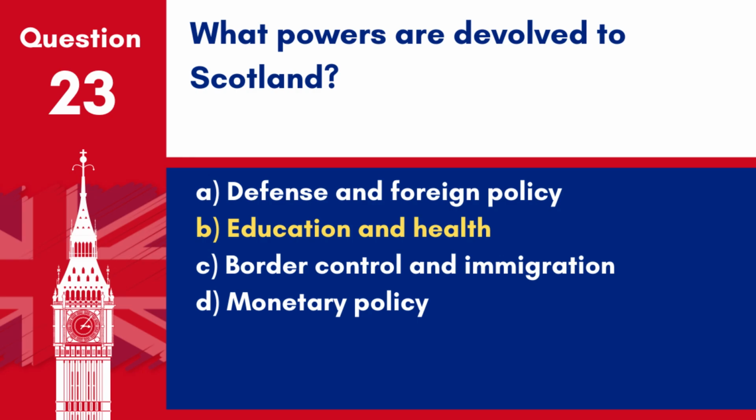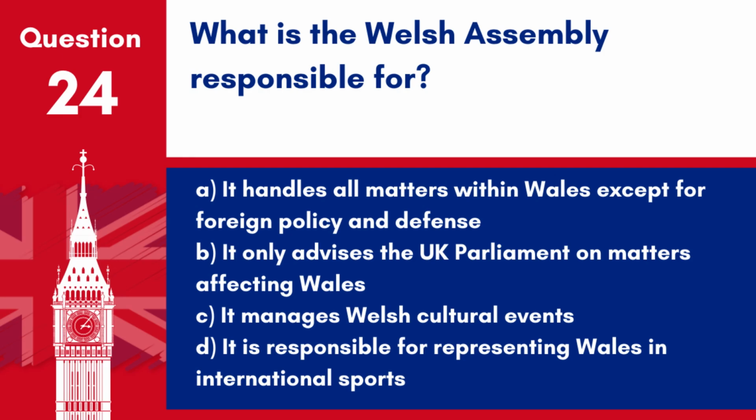Question 24. What is the Welsh Assembly responsible for? A. It handles all matters within Wales except for foreign policy and defence. B. It only advises the UK Parliament on matters affecting Wales. C. It manages Welsh cultural events.